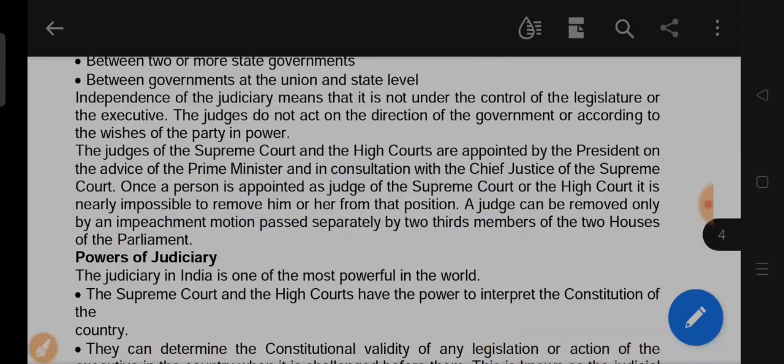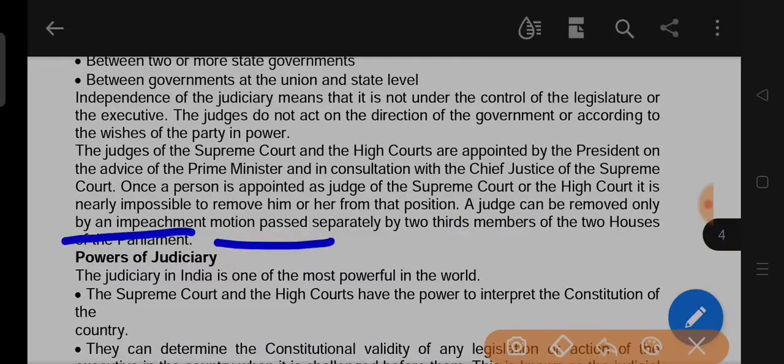I think you are understanding the meaning of these lines, because the English of these lines is very simple. A judge can be removed only by an impeachment motion passed separately by two-thirds members of the two houses of the parliament.